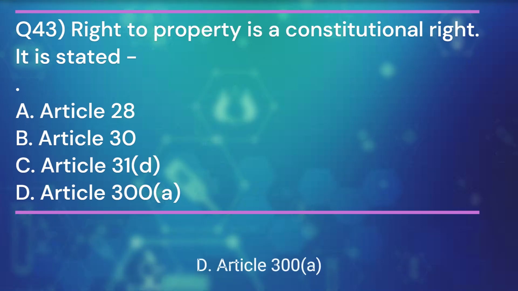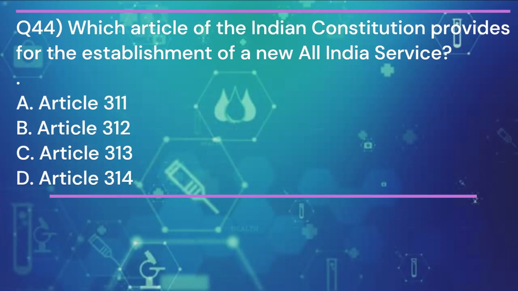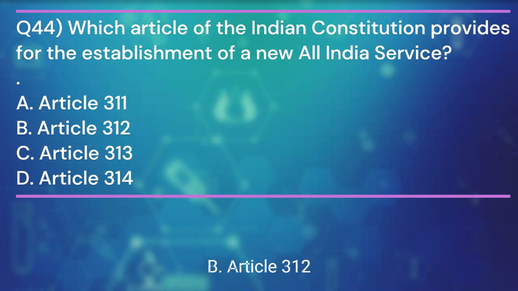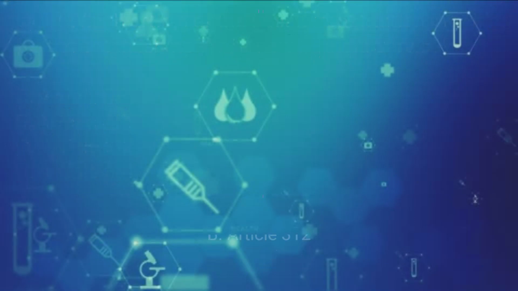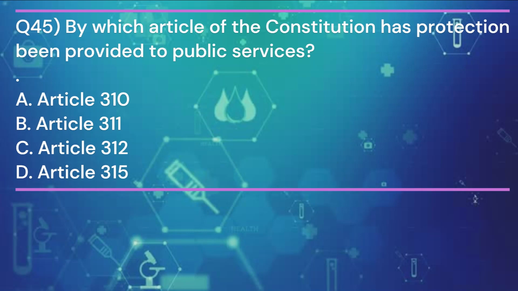Article 300A. Question 44. Which article of the Indian Constitution provides for the establishment of a new All India service? And the answer is B. Article 312. Question 45. By which article of the Constitution has protection been provided to public services? And the answer is B.